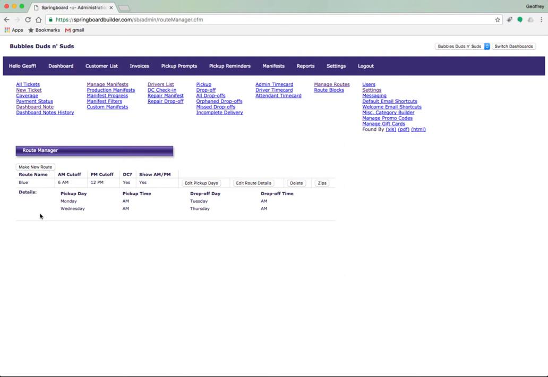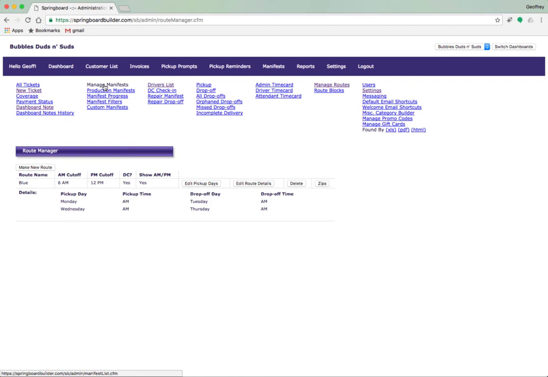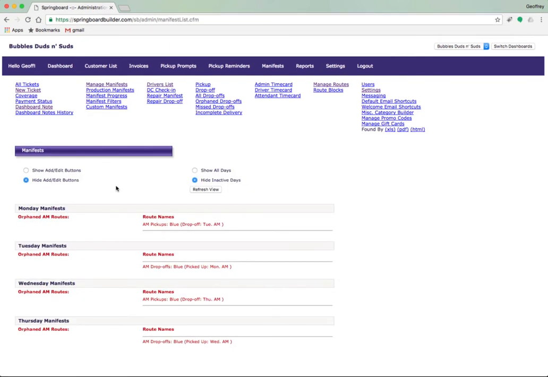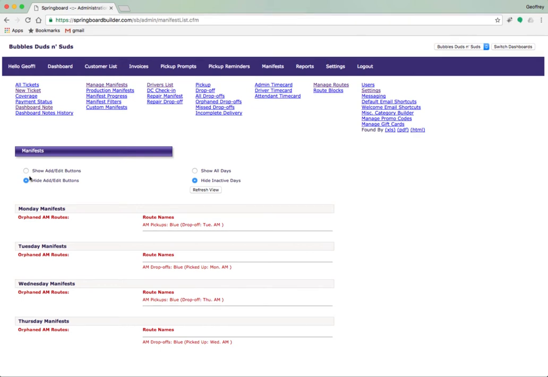But we're not quite done with setup. Next, we need to attach the route to a manifest. Click on Manage Manifests in the Admin Navigation submenu. Scroll through the list of manifests and you'll see that under the headings from Monday, Tuesday, Wednesday, and Thursday, we have orphaned routes. These routes are marked as orphaned because they have not been attached to a manifest yet. It's imperative that all routes be attached to a manifest because orphaned routes are essentially invisible to the system.